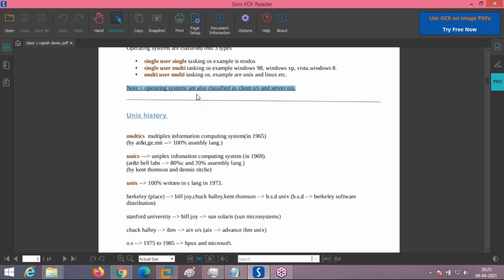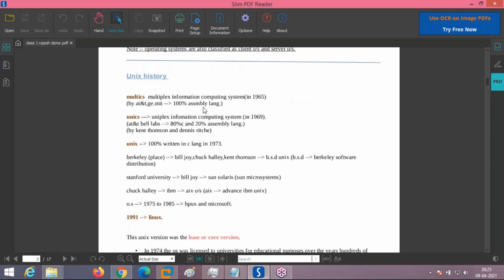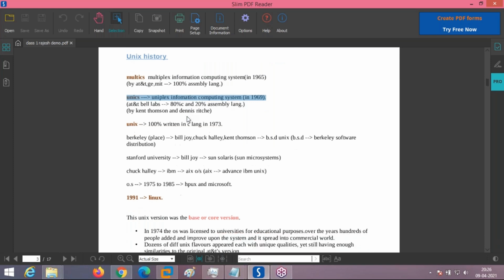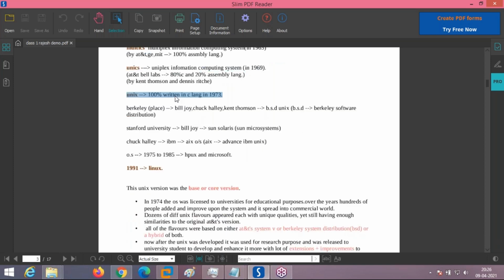Now we got to see Unix history, how it came into existence. First came the Multics operating system, meaning Multiplexed Information and Computing System. Next came the Uniplexed Information and Computing System, called UNICS. Later came Unix, which was written 100% in C language way back in 1973. This is how Unix came into existence.